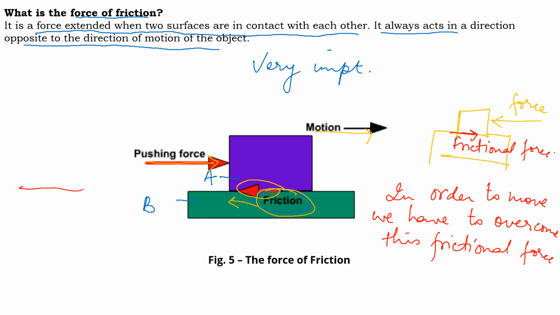If you are standing on the ground and you want to move, you cannot move as long as your force is less than the frictional force. If this is the force applied by the person and this is the frictional force, then to move, the force applied by the person should be greater than the frictional force. Getting the concept or not? As soon as your force is greater than the frictional force, then only you can move.